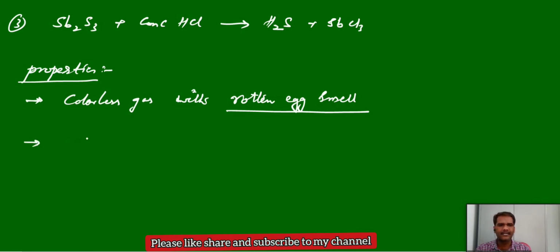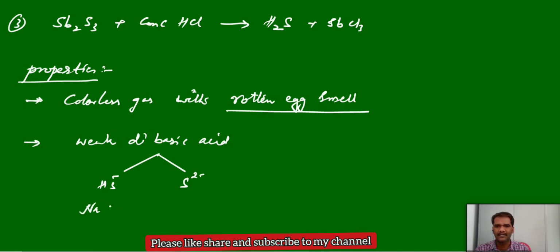And H2S is a weak acid, a weak dibasic acid. Means what? It can give two types of salts. H2S can give HS minus and S2 minus anions. These anions can form corresponding salts like sodium bisulfide and sodium sulfide. Sodium bisulfide is an acidic salt, it can further release H plus ions, and sodium sulfide is a normal salt.